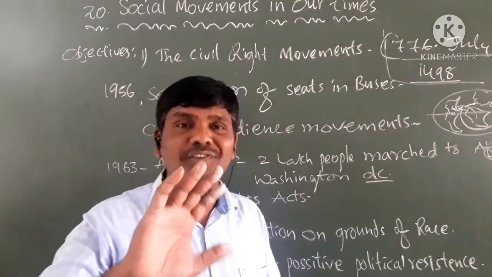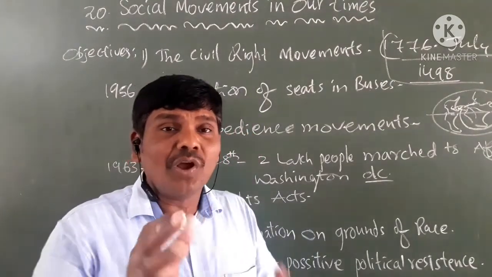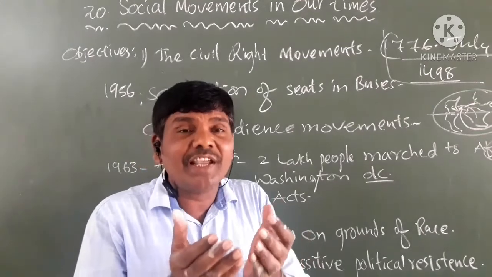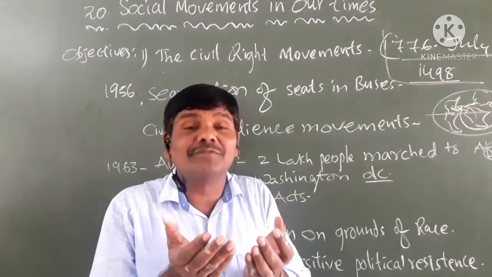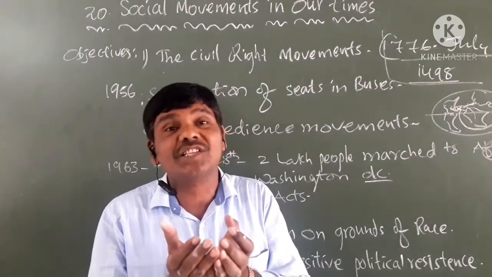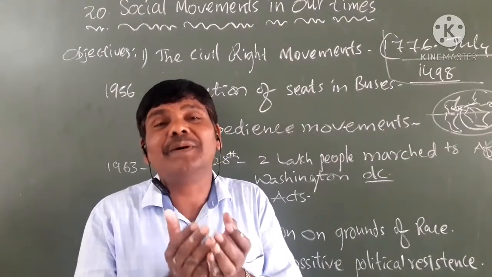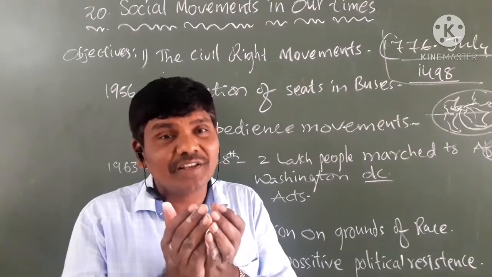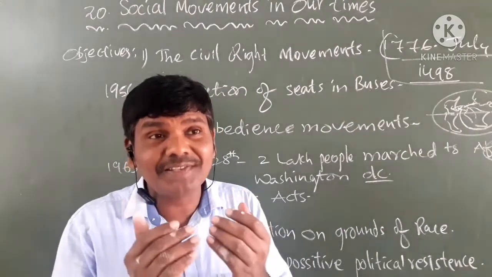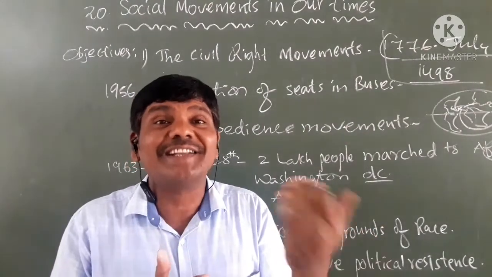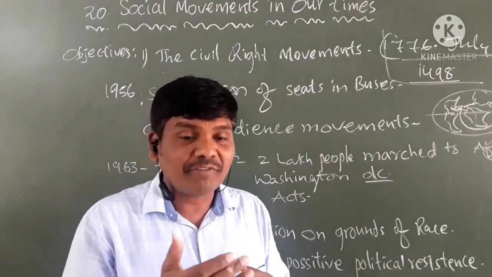Resistance is nothing but protesting. So Martin Luther King adopted our Gandhi's principle, that is, Satyagraha. Satyagraha is a great weapon. That policy made outsiders realize. Now what will happen, see here.